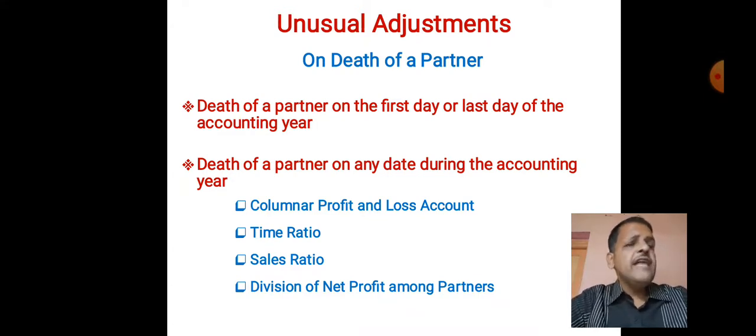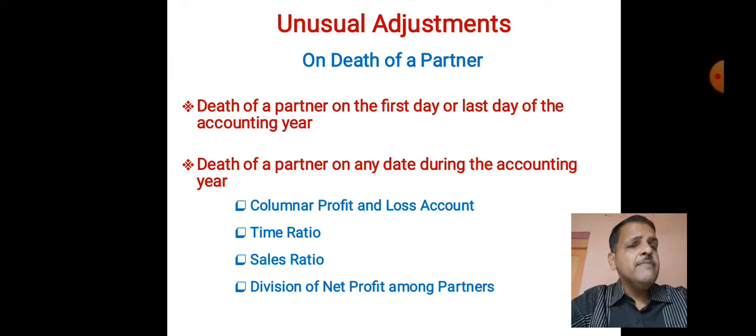But if that person dies on any date during the accounting year, then like admission, like retirement, we have to prepare a columnar profit and loss account, and in that profit and loss account we have to prepare two columns, namely pre-death and post-death. Now let us say, like in admission and retirement, we have taken an example, here also on 1st July that partner dies. Then from 1st April to 30th June, 3 months is the pre-death period, and 9 months from 1st July to 31st March is the post-death period.